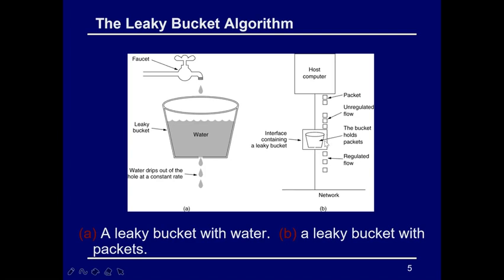Then what this interface will do is hold, this bucket will just hold all the packets being transferred from your host computer towards your network. Now, by the use of the regulated flow, that is what I told you about traffic shaping, by using that mechanism all the packets will be trapped, because inside this there will be congestion. So when they try to move towards your network side, they will move as a regulated flow. Okay, so here the leaky bucket is with the water, and here the leaky bucket is with the regulated flow of packets. So this is the way of utilizing the leaky bucket algorithm in networking.